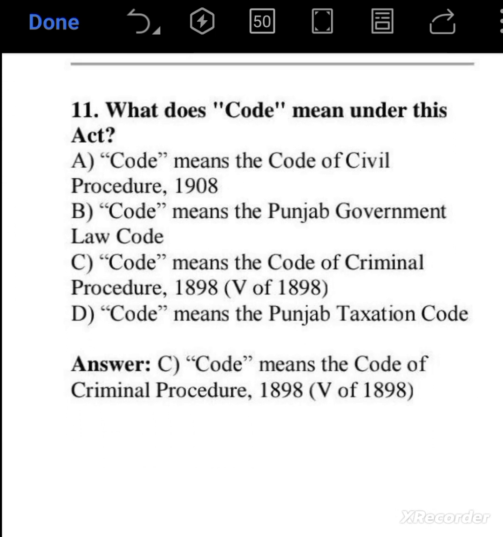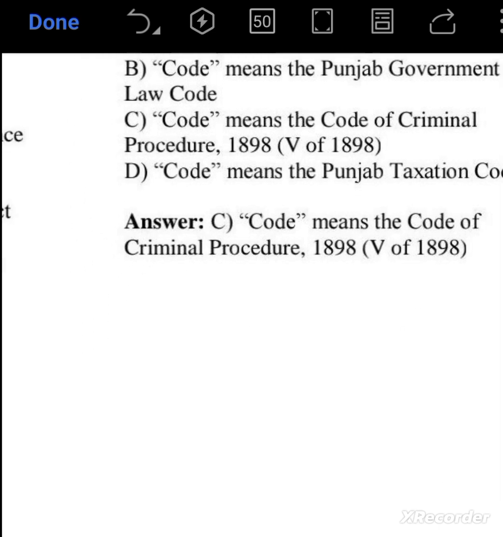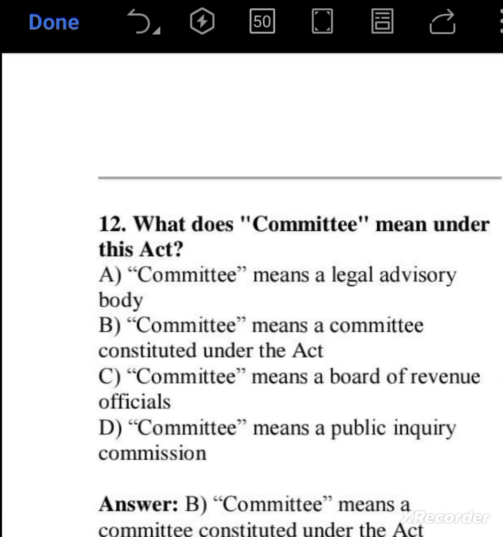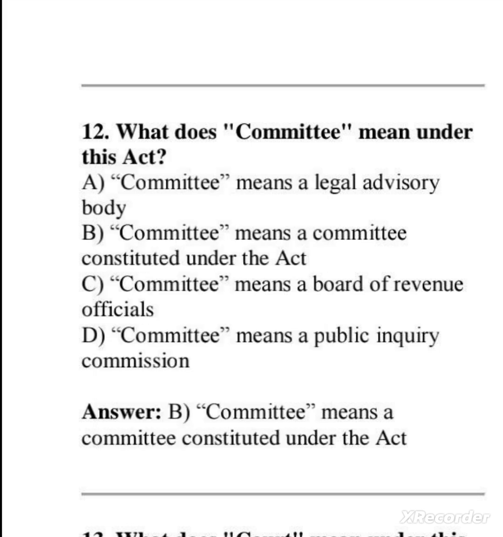Question number 11. What does code mean under this act? Code, this is a really important MCQ. Code means the Code of Criminal Procedure 1898, 5 of 1898. Option C is the right answer. Question number 12. What does committee mean under this act? Committee means any committee constituted under the act. So option B is the right answer.